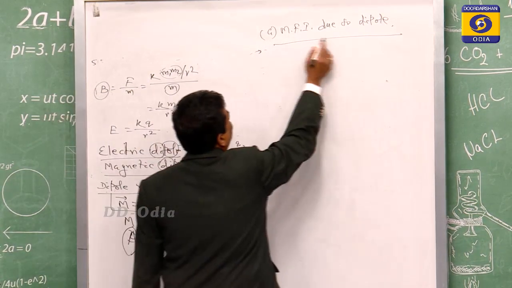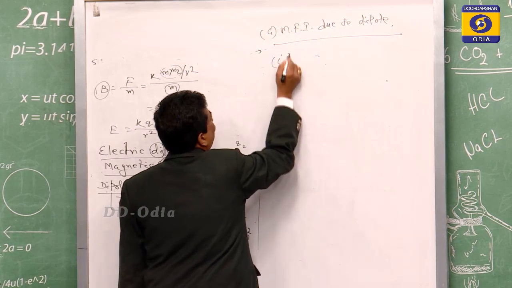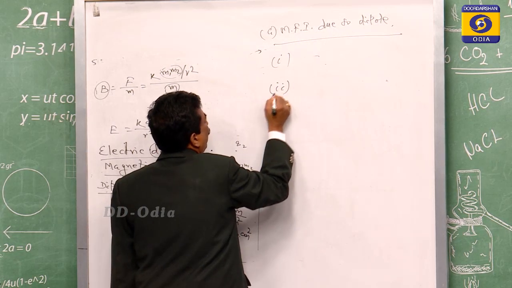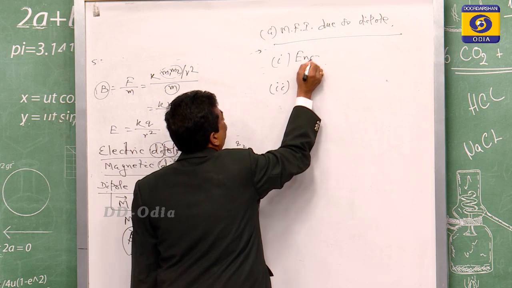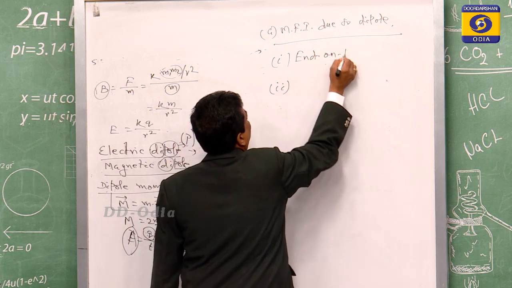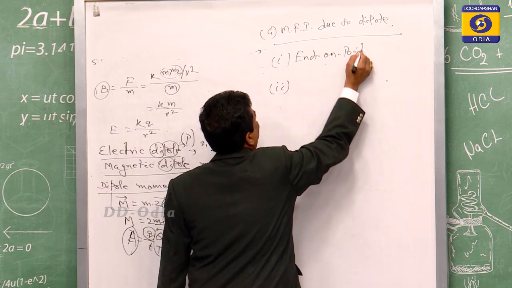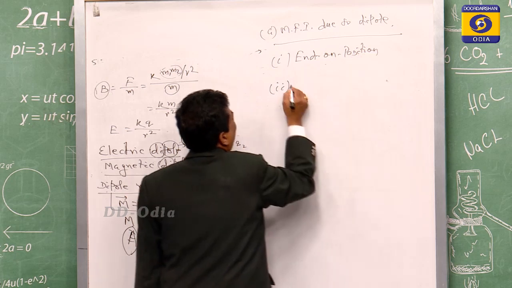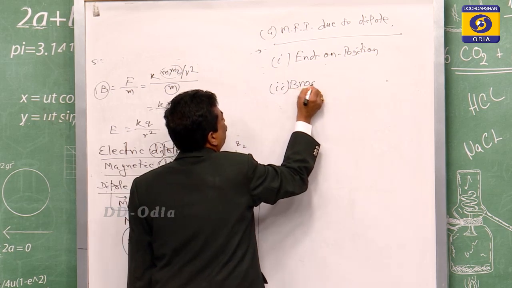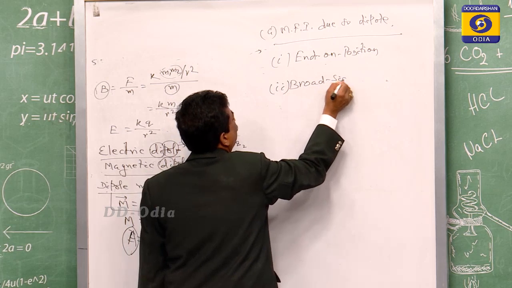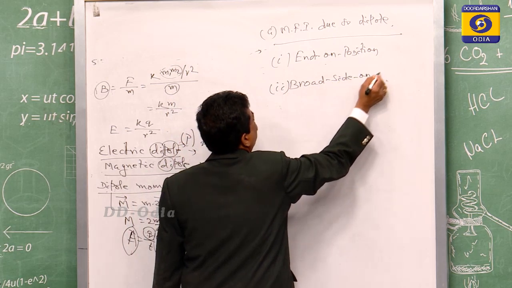The magnetic field intensity due to a dipole is of two types. One is the end-on position and another one is the broadside-on position.